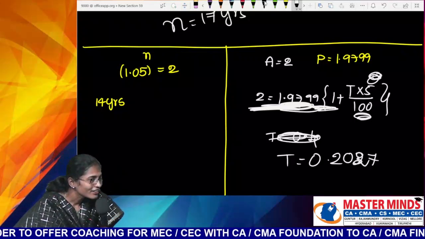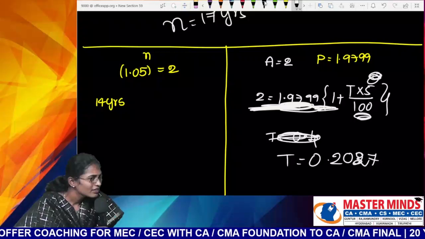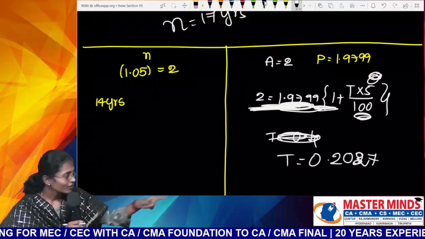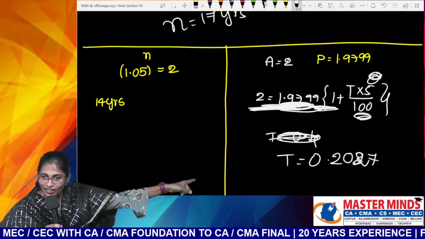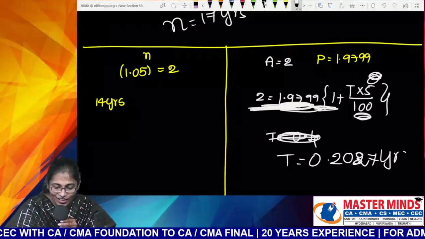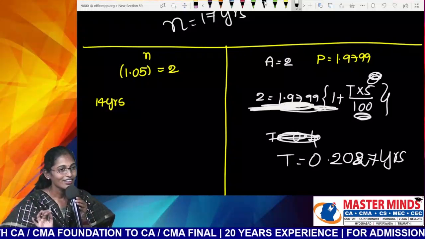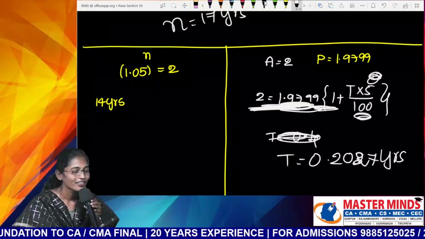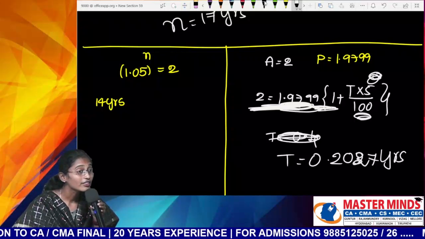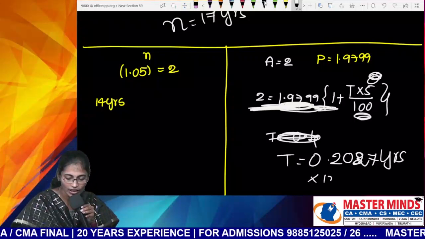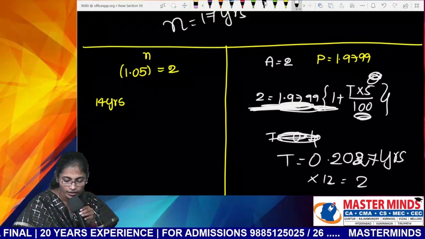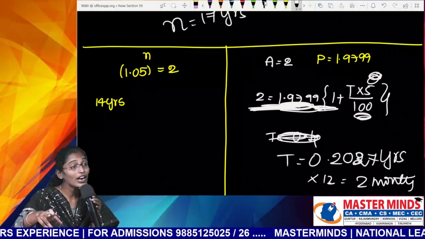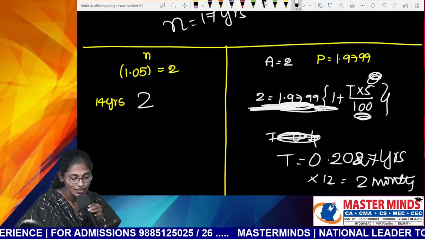PTR by 100. T means time in years. You have calculated years only, so you have to multiply by 12. 0.2 into 12 will give you 2 point something. But I'm taking it as how many months, Nana? If it is 2.5, you can take it as 3 months.